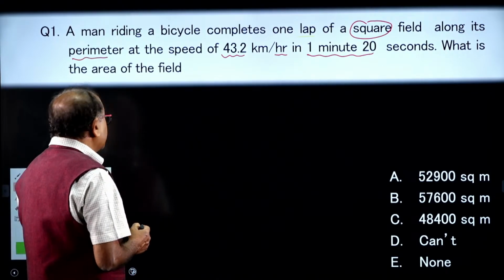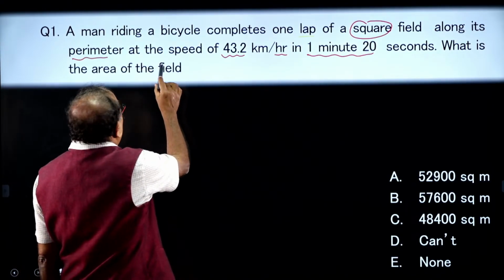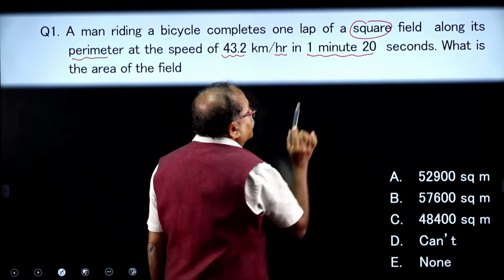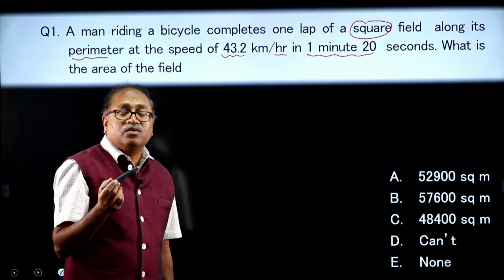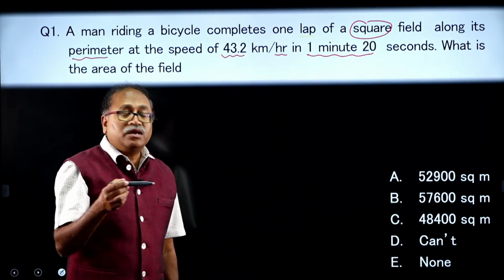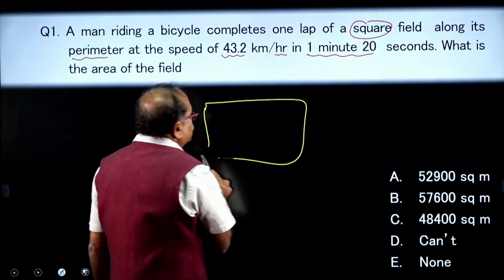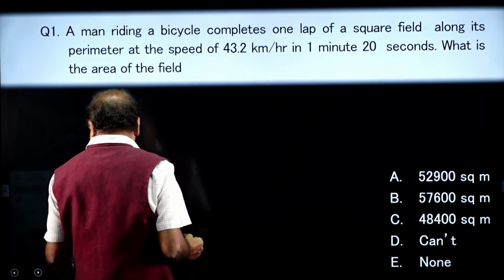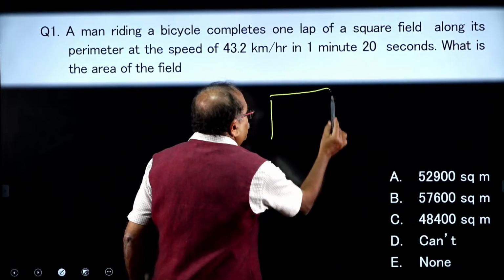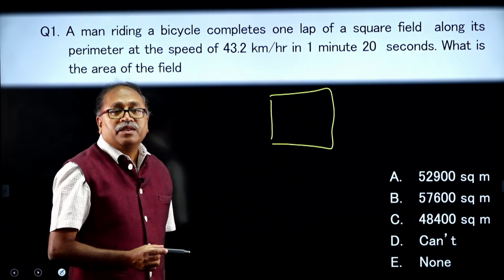How do we answer this question? Let me give you a clue: we already know the speed and the time. Speed into time gives us the distance, and in case of a square, the distance is the perimeter of the square.